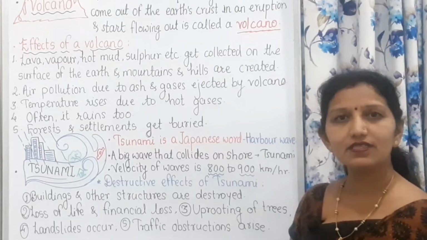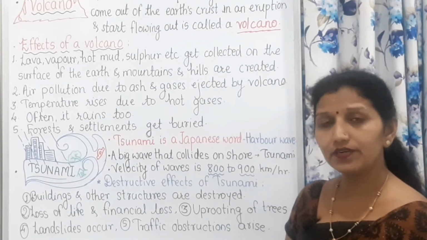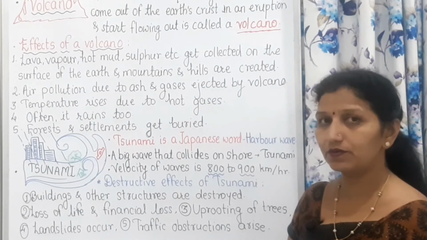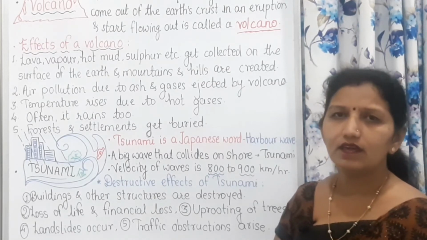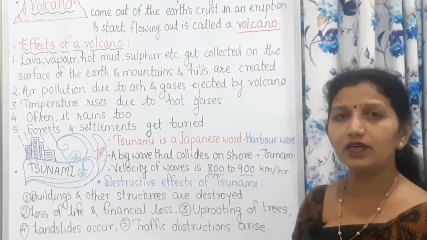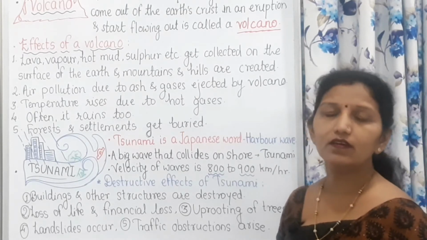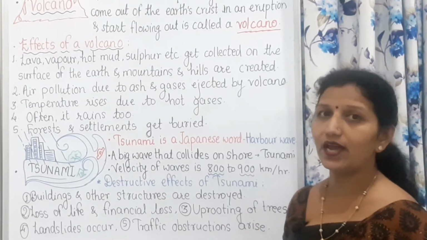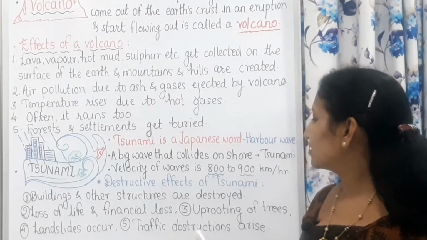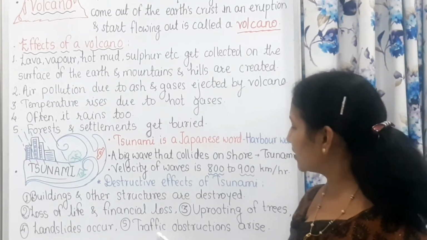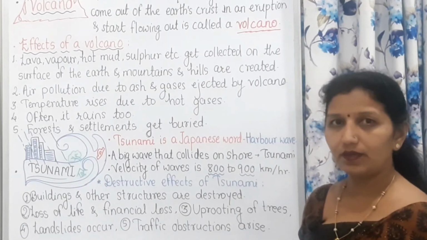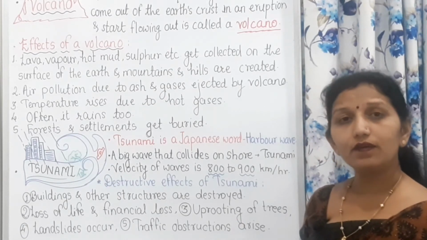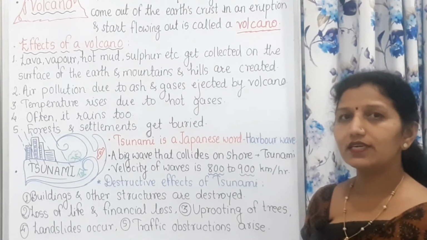Traffic obstructions arise as there is disturbance in the transportation and communication routes. At that time, what happens? Because of that, the entire human life is disturbed. The transportation routes also collapse, and because of that, there will be no communication and traffic obstructions also arise due to tsunami.